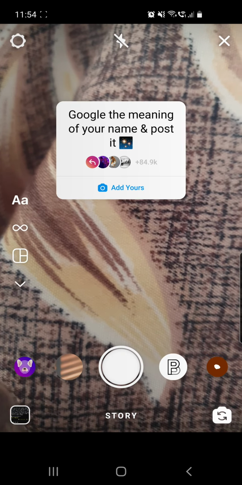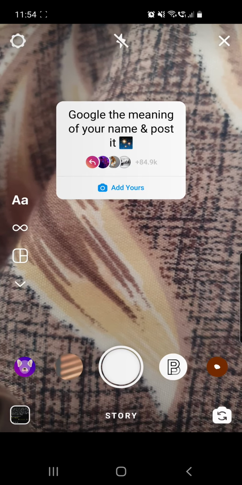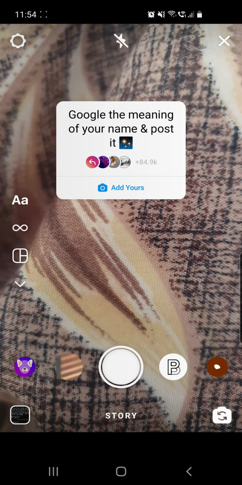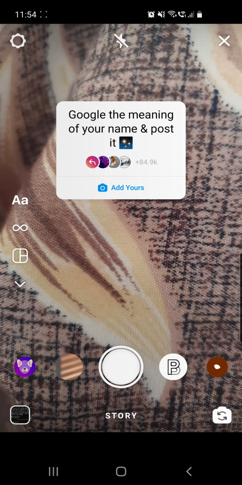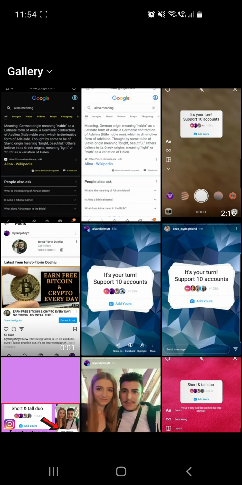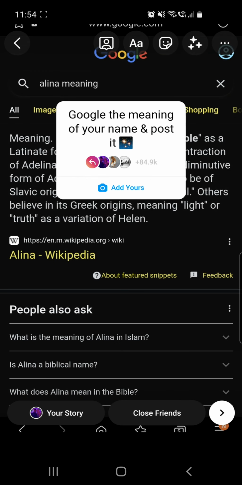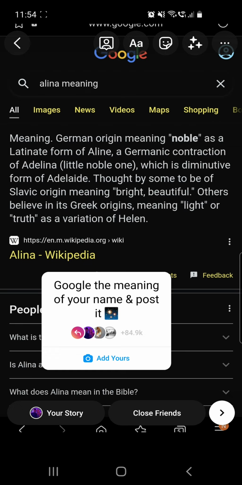So yeah, once you are here, you can go to Google and Google your name. You can type in Gabriel meaning, and you have to screenshot the first page. So go to upload and add your screenshot. So this is my screenshot. I just went to Google and typed in Alina meaning, and I screenshot what they said on Wikipedia.